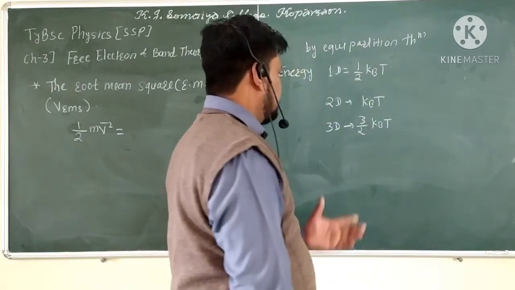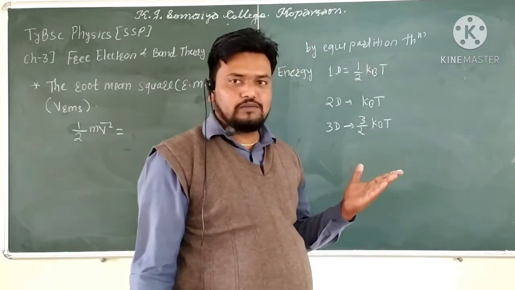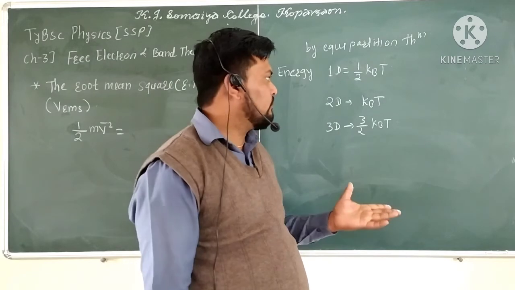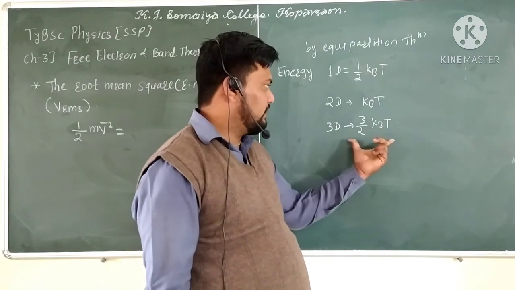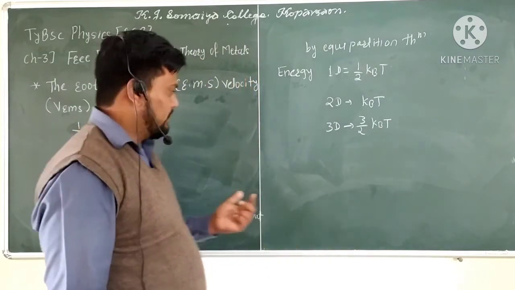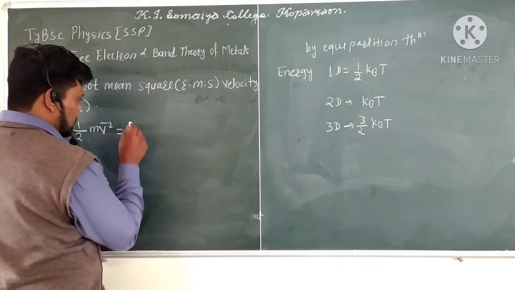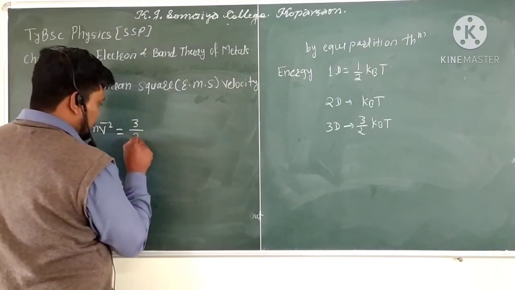So in one dimension the energy is half of kBT; half of kBT plus half of kBT plus half of kBT gives 3 by 2 kBT. And if we equate this relation, half of m v bar square is equal to 3 by 2 kBT.